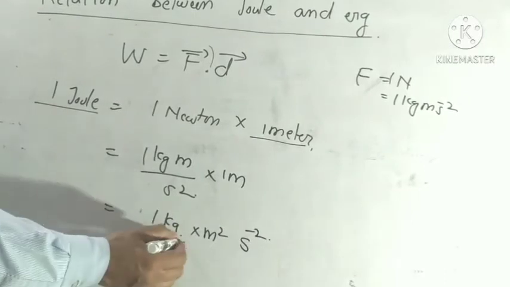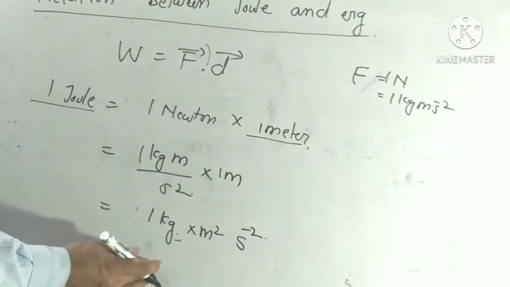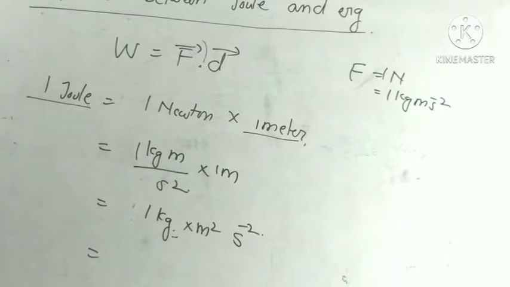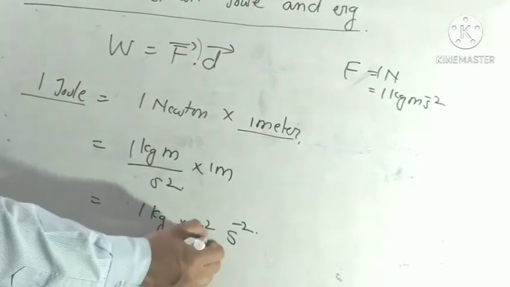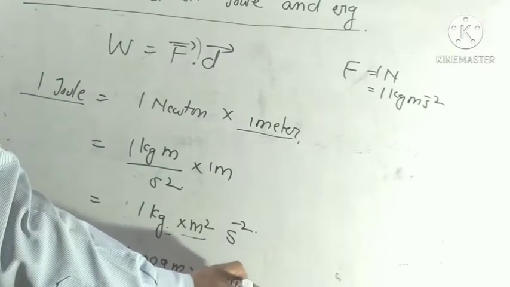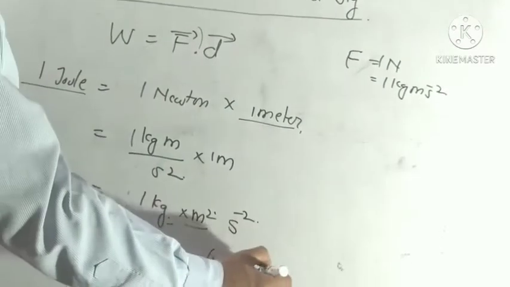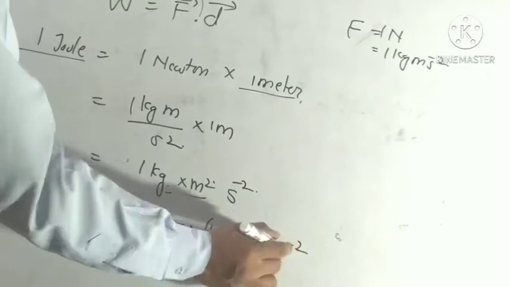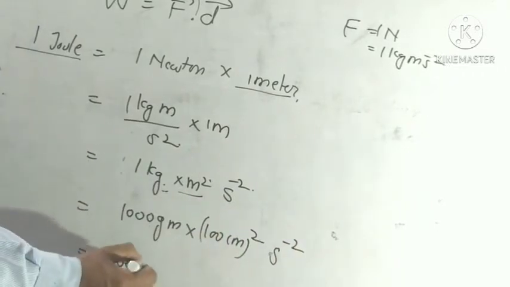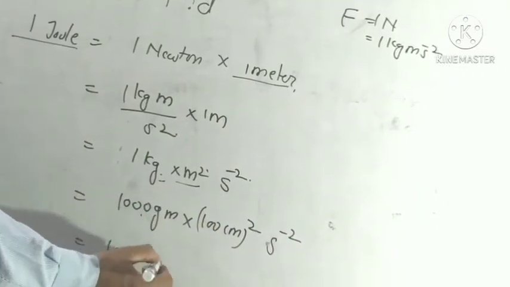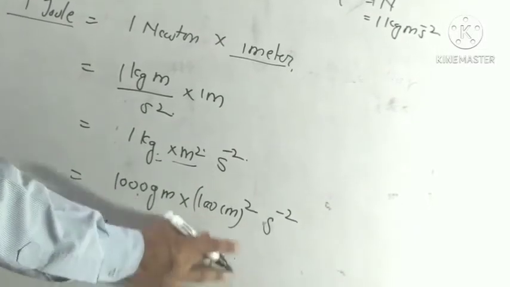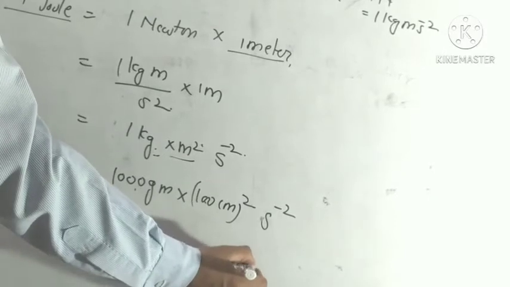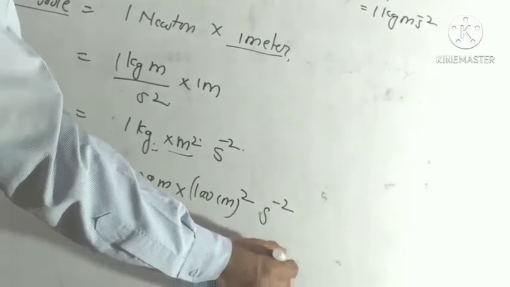1 kg we can write as 1000 gram, and 1 meter is equal to 100 centimeter. So 1000 into gram centimeter square second to the power minus 2.